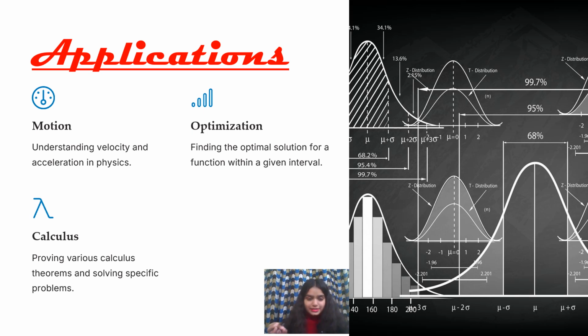So maths has a great role in physics as well. Next is optimization, finding the optimal solution for a function within a given interval. And calculus: proving calculus theorems and solving specific problems, we have great use of Lagrange's mean value theorem.